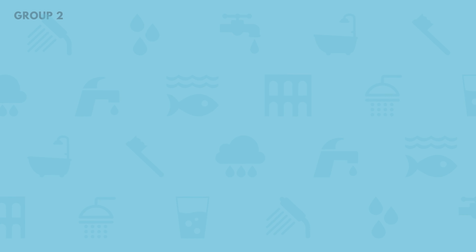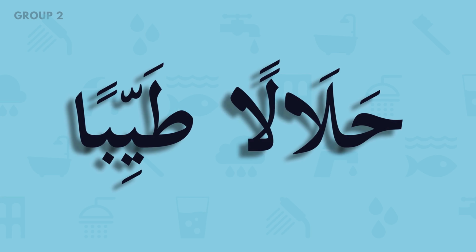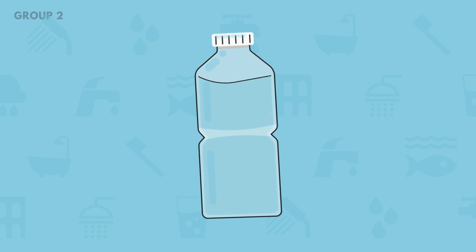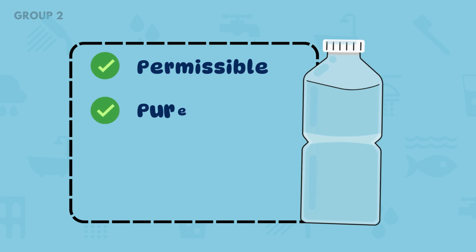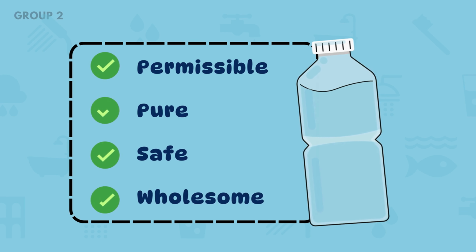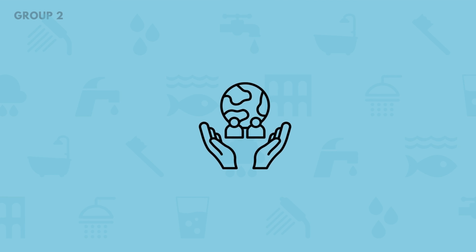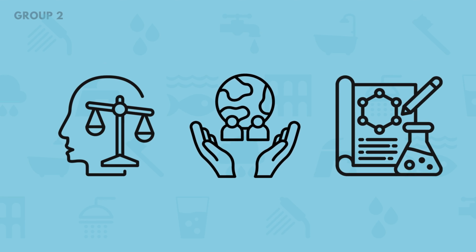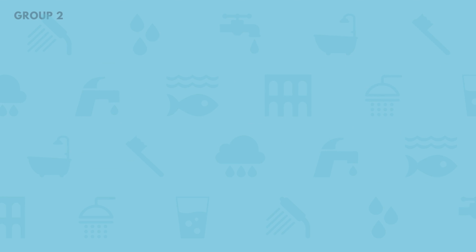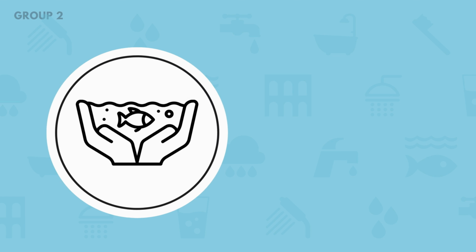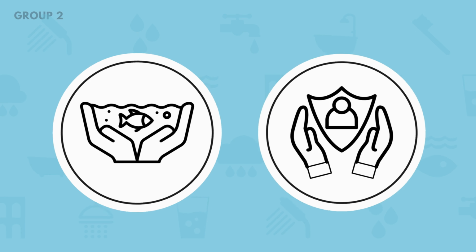This perspective is emphasized through the concept of halal and thayyiban, where water must not only be permissible, but also pure, safe and wholesome. As humans, we were entrusted with the role of Khalifah, which carries both a moral and scientific responsibility to uphold the protection of life by ensuring the water quality is preserved and protected.